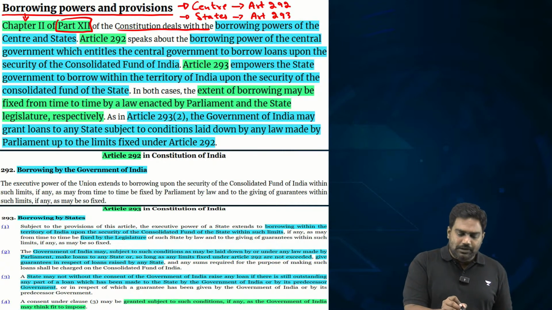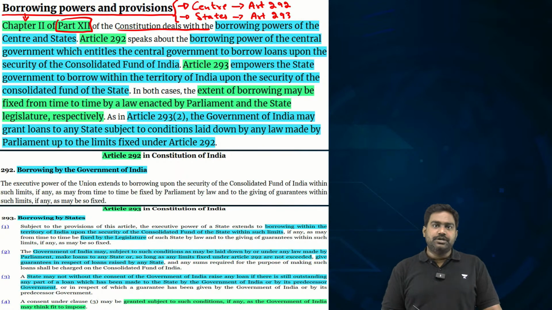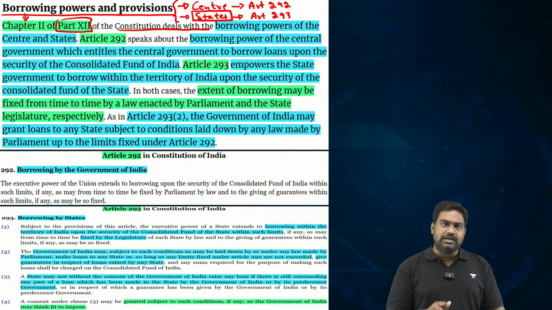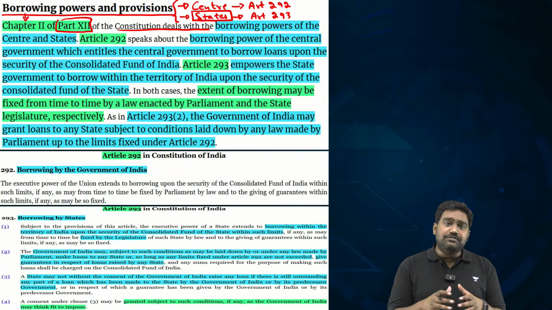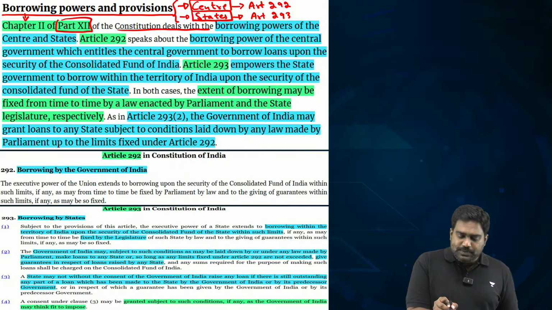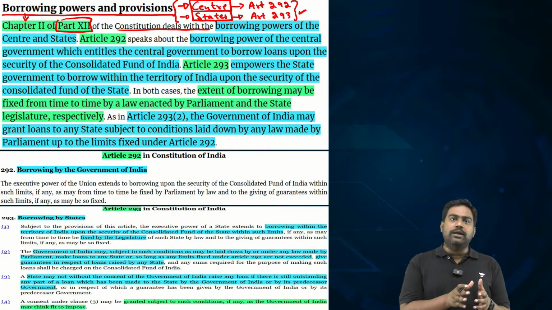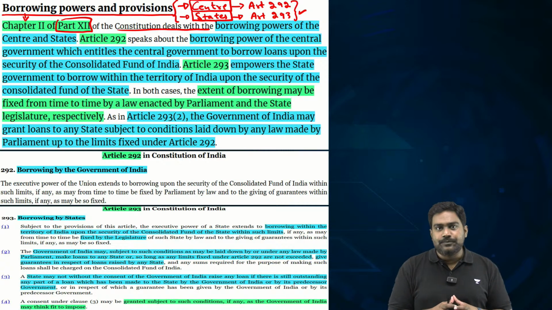The states are responsible for administering the state subjects as listed under the 7th schedule of the Indian Constitution. So if the states have to be able to administer the state subjects and even some of the concurrent subjects under the 7th schedule, they need to have their fiscal independence, their fiscal autonomy. And the Constitution provides for that. So there are two specific articles under the chapter on borrowing, Article 292 and 293, that define the borrowing powers of the center and the states.